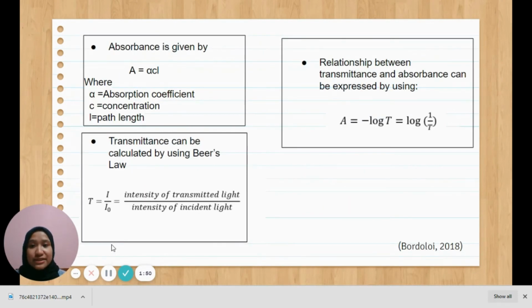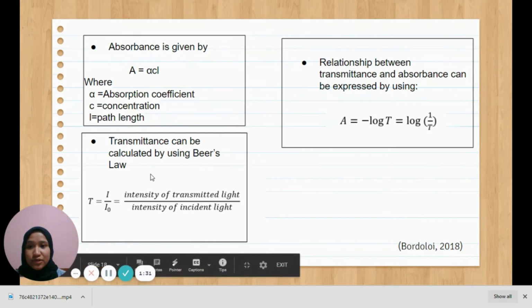UV visible spectroscopy applies Beer's law, and we can calculate absorbance and transmittance, and also see the relationship between transmittance and absorbance. We can calculate absorbance by multiplying the absorption coefficient with concentration and path length. The absorbance and absorption coefficient can be measured using a spectrophotometer.